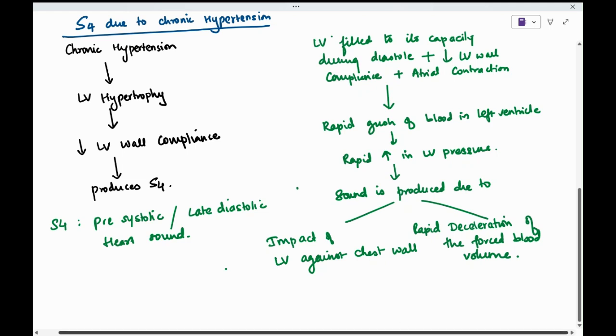S4 due to chronic hypertension. So chronic hypertension causes LV hypertrophy, which decreases the LV wall compliance and produces S4. So S4 is the fourth heart sound. It is a pre-systolic or late diastolic heart sound.